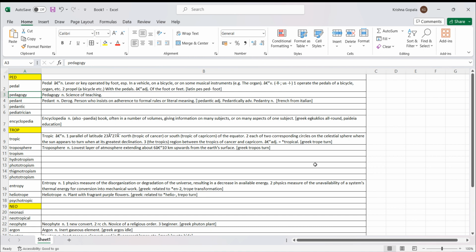Okay, pedant. A pedant is a formal, unimaginative teacher. It is kind of a derogatory word, for someone who is very particular about minor details, overly concerned about small corrections. That is pedant or pedantic behavior, pedantic teaching.